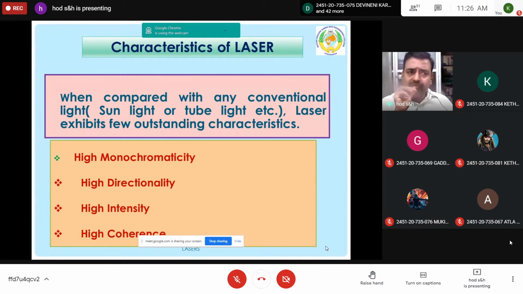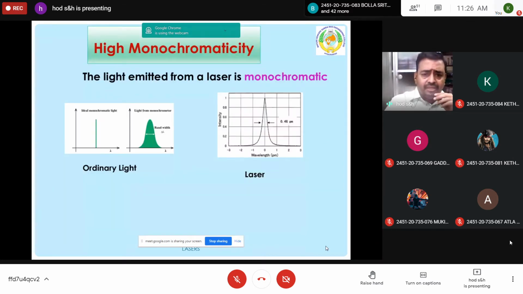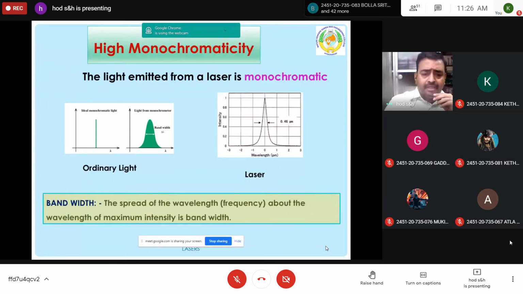These are not observed in ordinary light or sunlight, but by a certain external mechanism, if you produce laser, you can achieve a highly monochromatic light beam, which has high directionality, high intensity, and is highly coherent. I'll explain what coherence actually is while explaining each one. So, high monochromaticity.